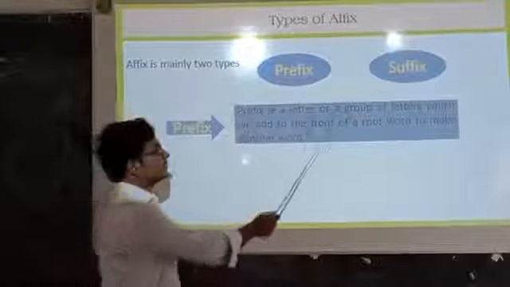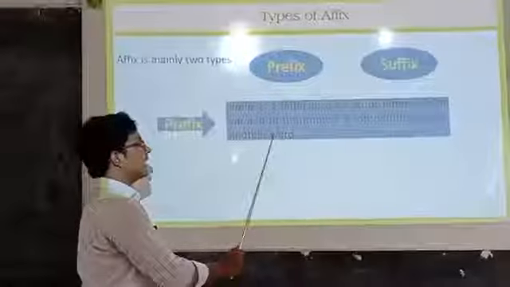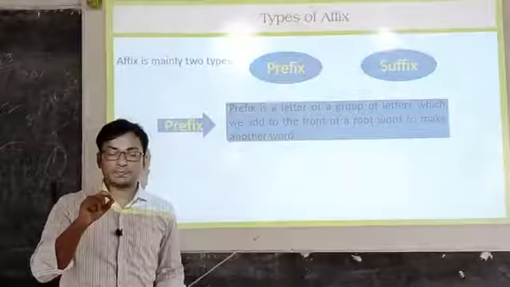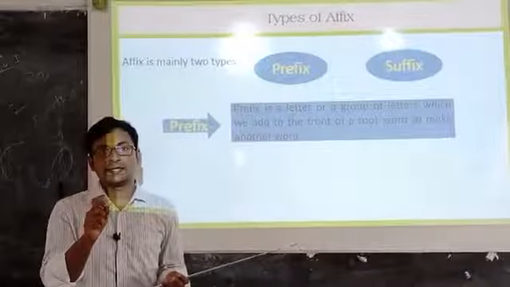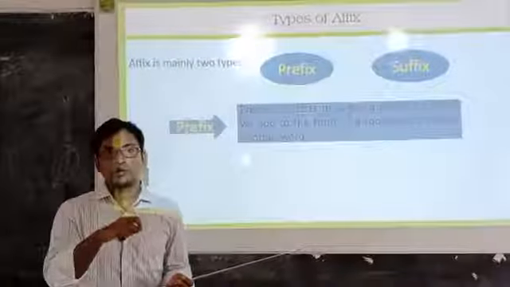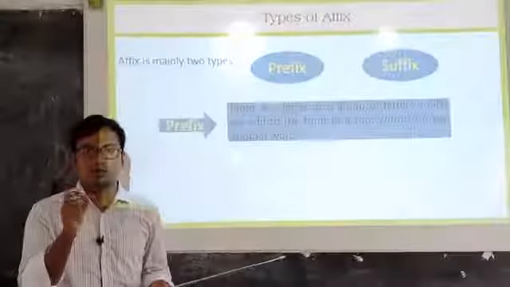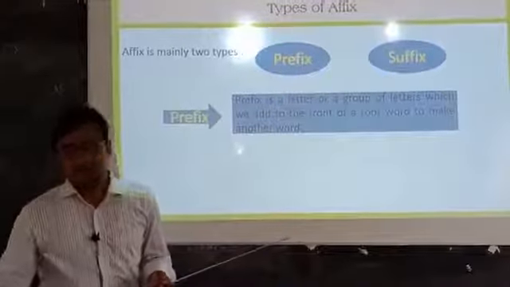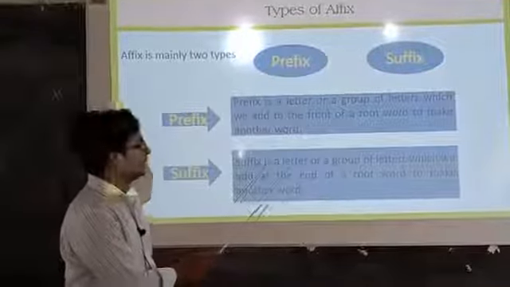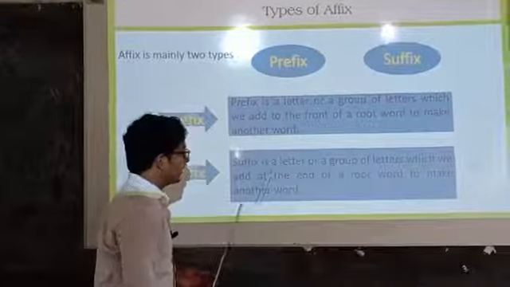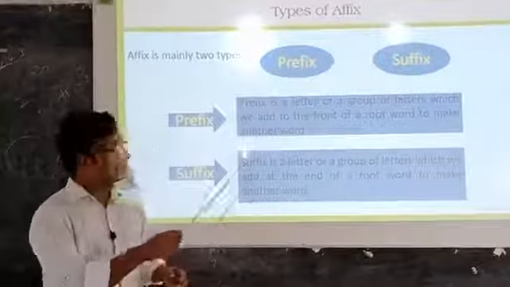Prefix is a letter or a group of letters which we add to the front of a root word to make another word. So both prefix and suffix are a letter or a group of letters, but when we add this letter to the front part of a word, it is called prefix, and when we add at the ending part of the root word, it is called suffix. So these are the definitions of prefix and suffix. Suffix is a letter or a group of letters which we add at the end of a root word to make another word.